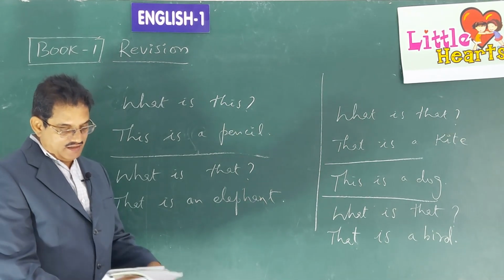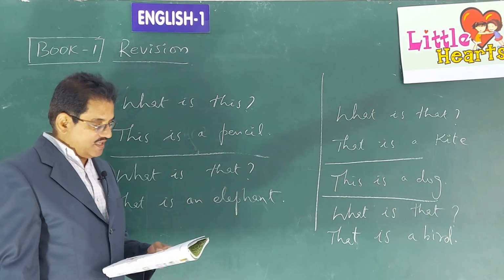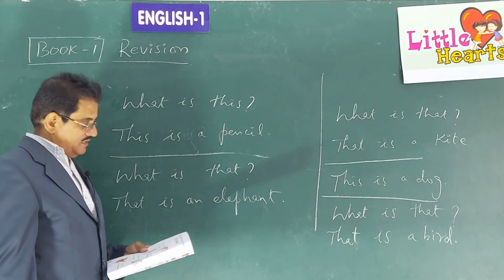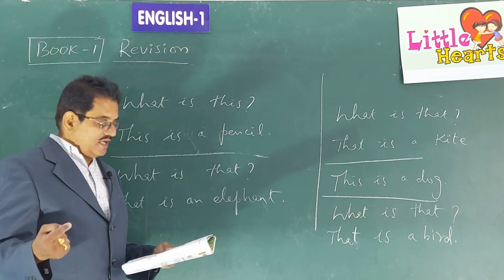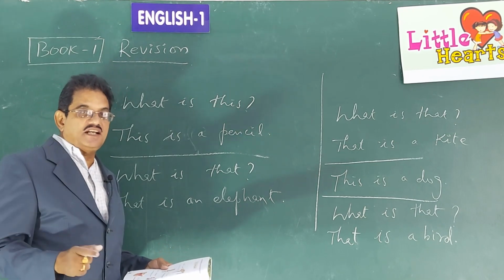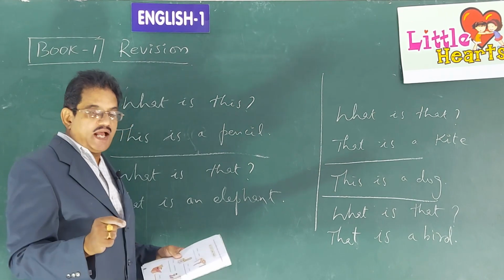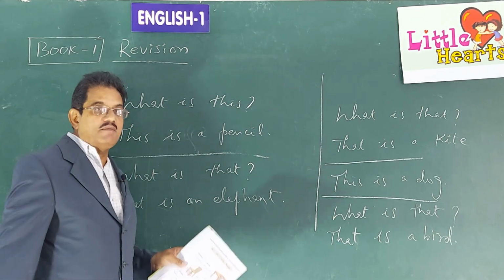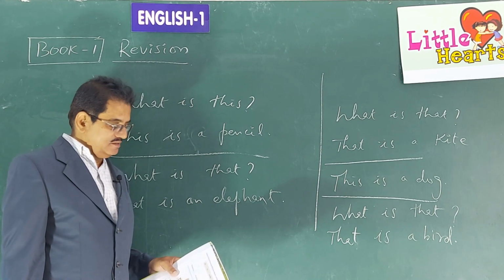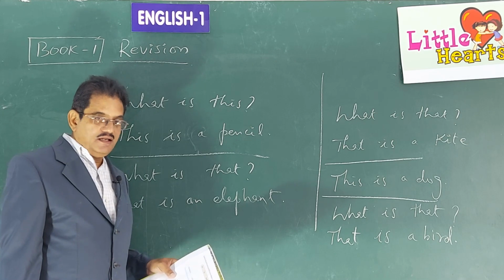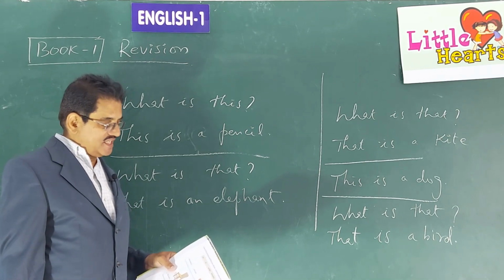And last, before we conclude this class, look at the page number 10. There are some pictures, and against each and every picture there is a sentence, and every sentence has a blank. You have to fill in those blanks with the words given there in the box above. What are the words given in the box? On, in, under, between. These are the words given there in the box.